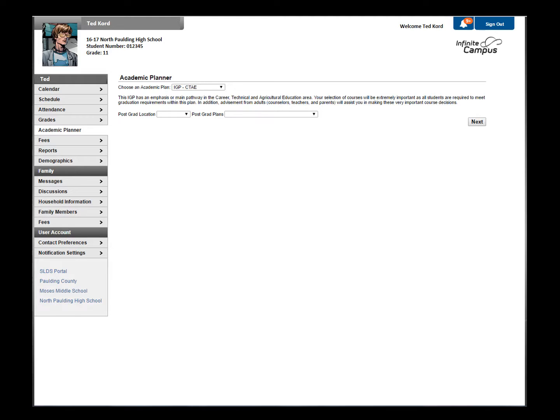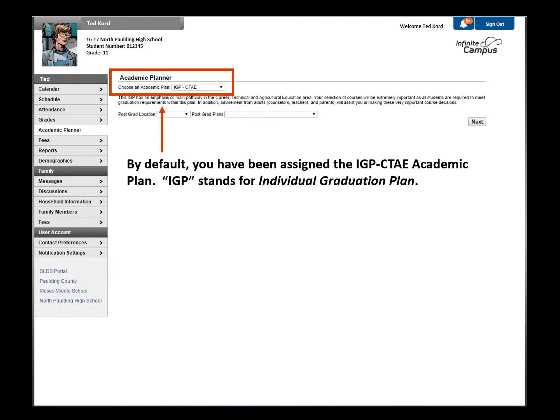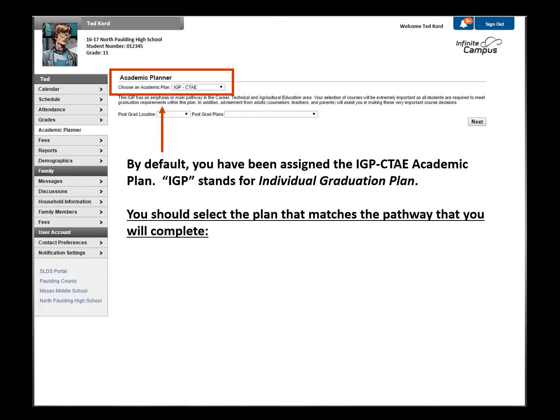The 4-year plan called for under state law is called an Individual Graduation Plan, or IGP. The IGP should list the courses a student plans to take during all 4 years of high school, which will enable the student to plan for completing Georgia's high school graduation requirements. In Paulding County, we've refined the IGP to also track the student's primary pathway. By default, all students were initially assigned the IGP that focuses on completing a pathway in our Career Tech Department, otherwise known as CTAE. When the students first accessed the academic planner, they were asked to select the IGP that best reflects their primary pathway.